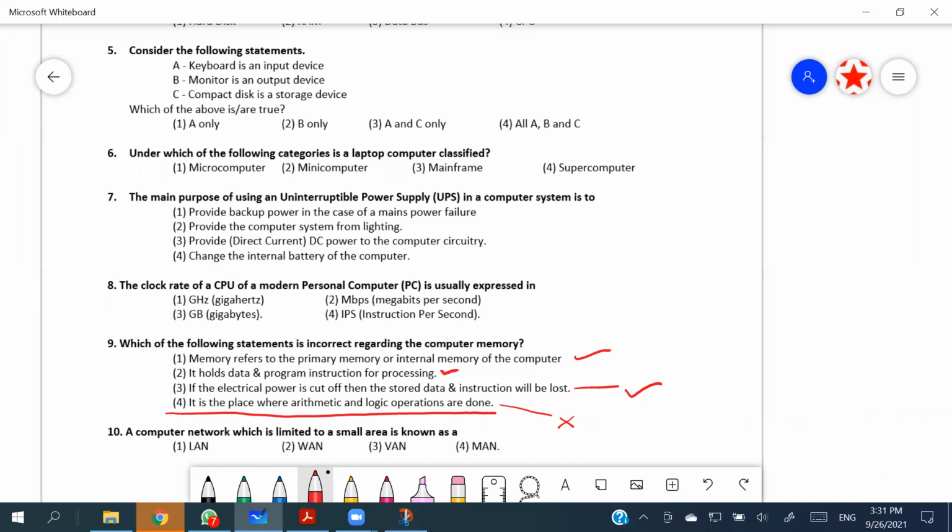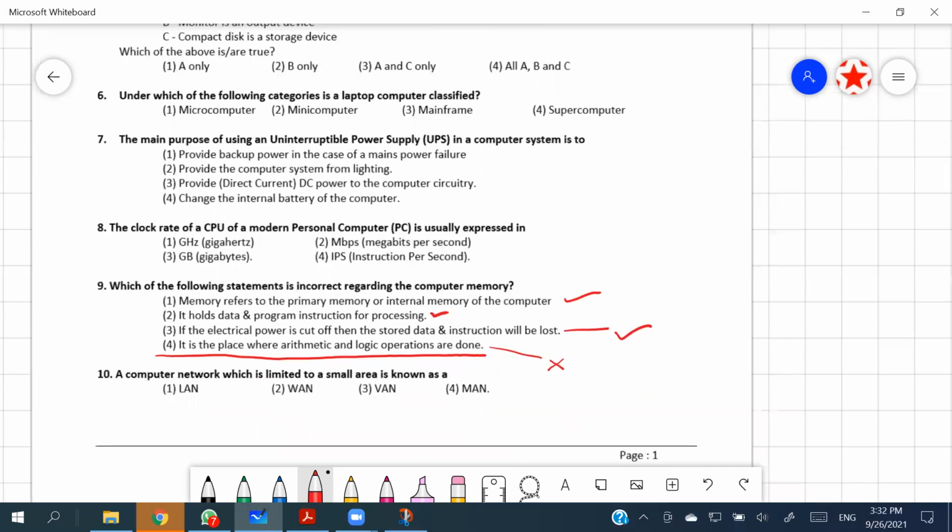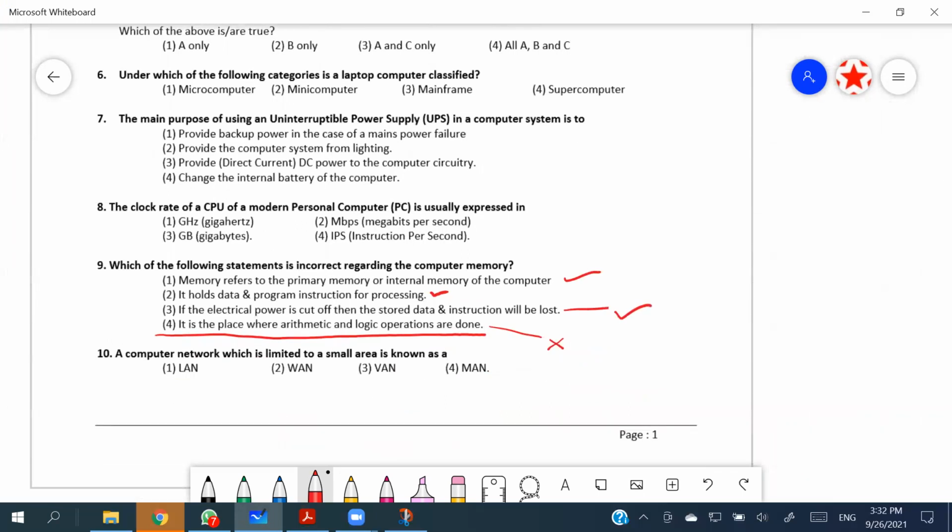But certainly there are two types, volatile and non-volatile, right? That is the fourth one. Because of this arithmetic and logical thing, they consider the fourth one as the answer. Okay, then the 12th.